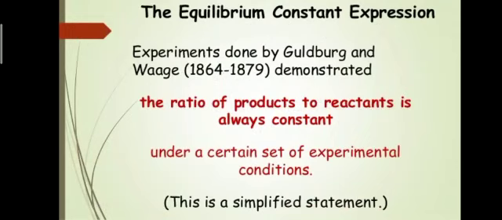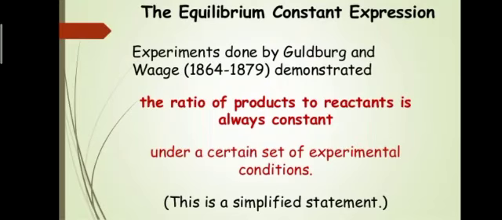What does it mean that the ratio of product to reactant is always constant? It means that the amount of reactant that we are utilizing in the reaction will form an equal amount of the product. So the amount of reactant utilized will be equal to the amount of product formed. No extra product can be formed in the reaction under a certain set of experimental conditions. Experimental conditions are temperature, pressure, concentration and volume. We have to set the experimental conditions for the chemical reaction to occur.